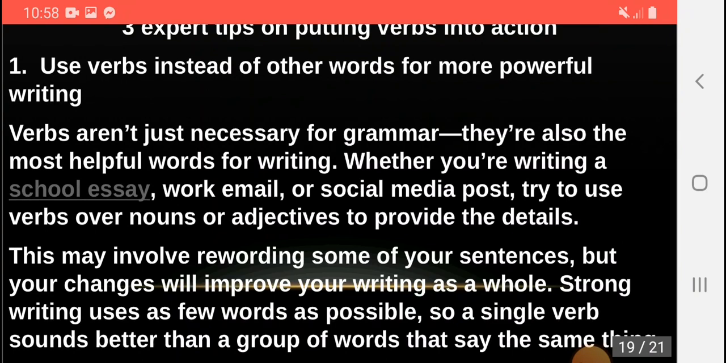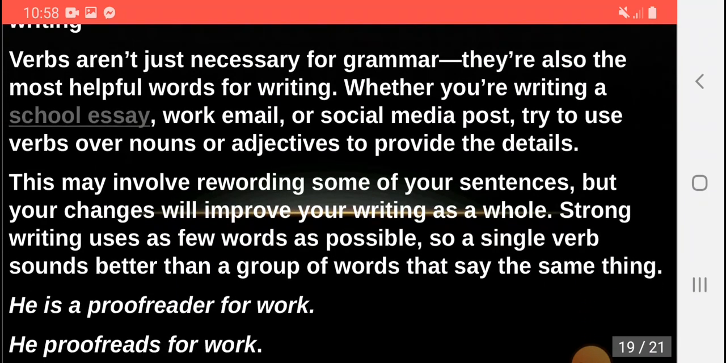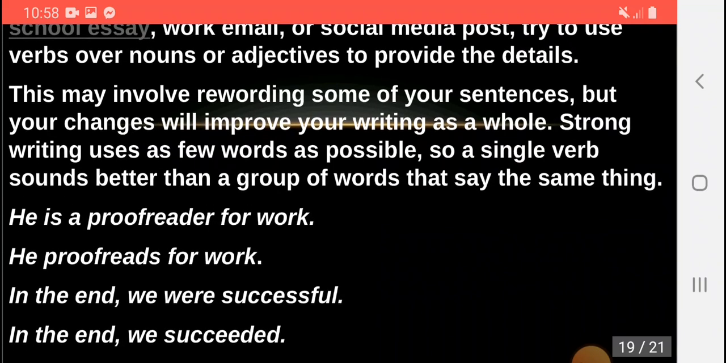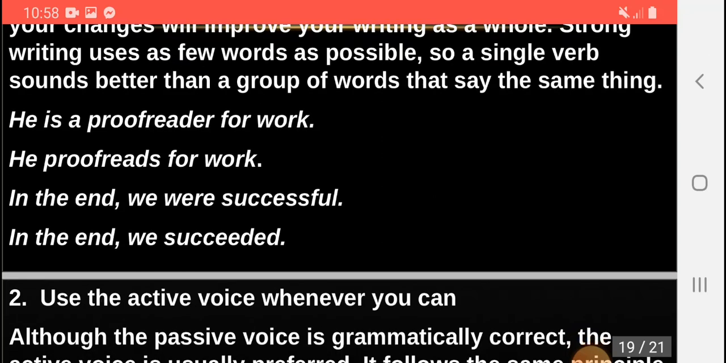Strong writing uses as few words as possible, so a single verb sounds better than a group of words that say the same thing. For example, "He is a proofreader for work." "He proofreads for work." "In the end, we were successful." "In the end, we succeeded."